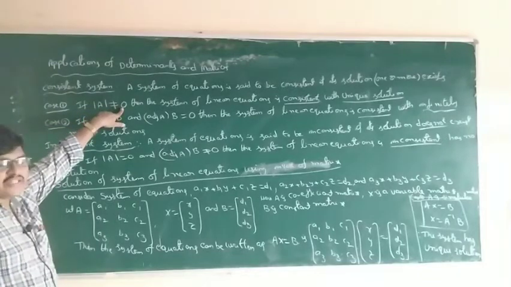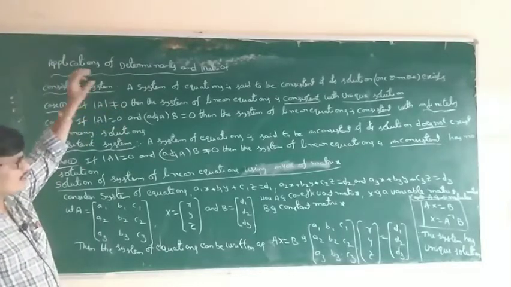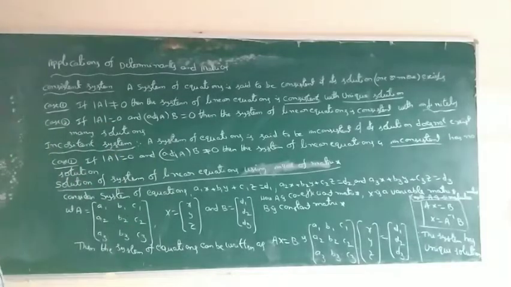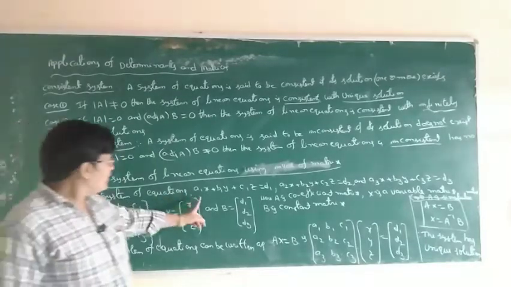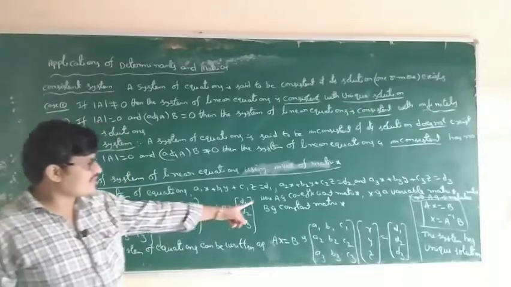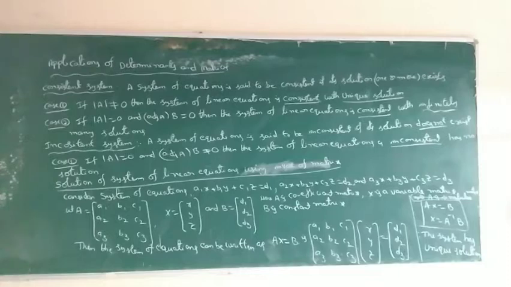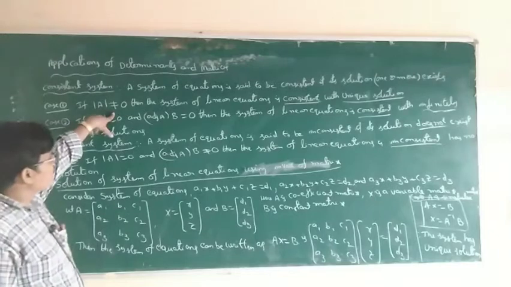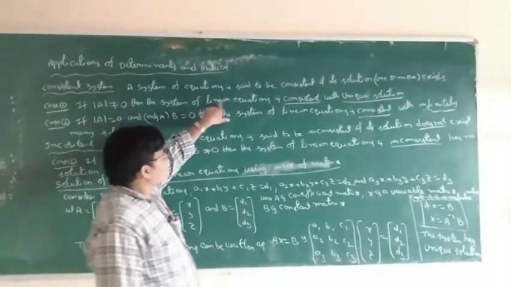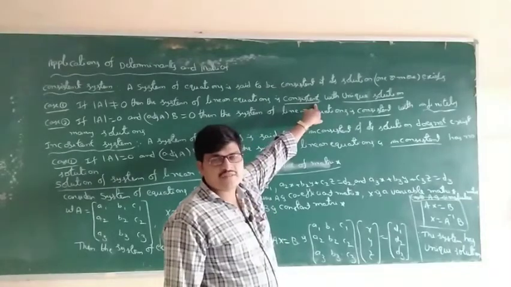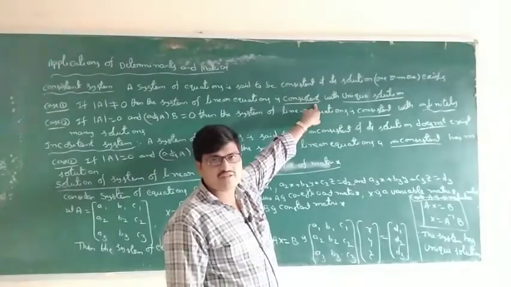Now the determinant of A. For any system of linear equations given, first we have to find the determinant of A. If the determinant of A is not equal to 0, the system of linear equations is consistent. Consistent means two kinds of solutions, unique or infinitely many.